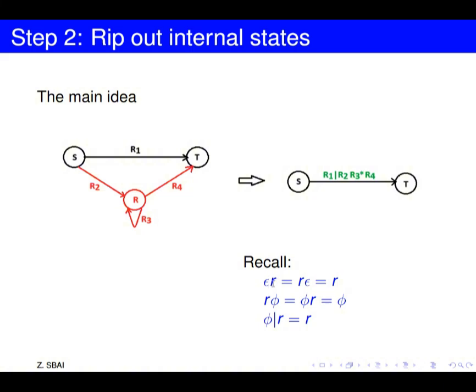Epsilon concatenated to any regular expression R is equivalent to R concatenated to epsilon, and this is equivalent to R. Another rule says that R concatenated to empty set is the same as empty set concatenated to R, and it's the same as empty set. Anything concatenated to the empty set will result in the empty set. And finally, the union between empty set and R will be R.